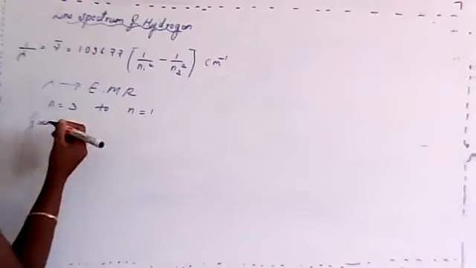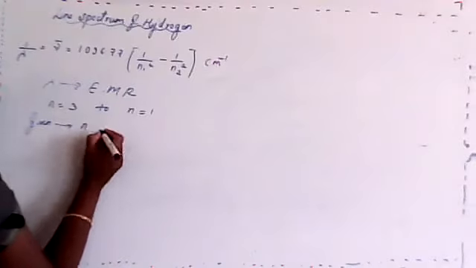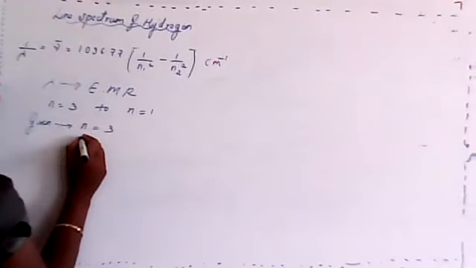This was the question, where you have to find the value of lambda. I didn't write the question here, just n1 and n2; I'll consider n equals 2 to n equals 1, and you have to find the value of lambda.